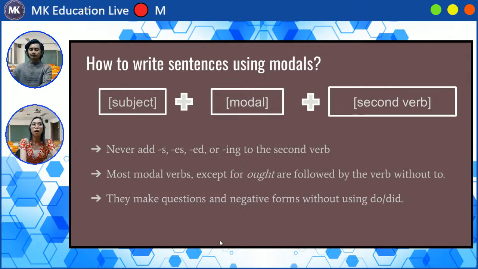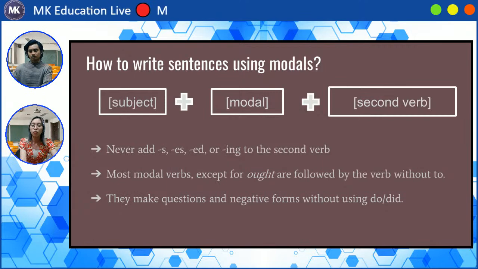Okay, so how do we write sentences using the modals? It's just simple. We have the subject plus your modal plus your second verb. And there are rules for the second verb. Never add s, es, ed, or ing to the second verb. And most modals, except for ought, are followed by the verb without to.